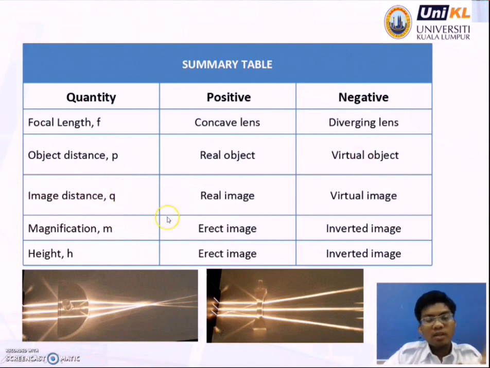And image distance q: if positive, it is a real image, and negative is a virtual image. And magnification m: if positive, it will form an erect image and negative will form an inverted image. So height h will form an erect image if positive and an inverted image if negative.